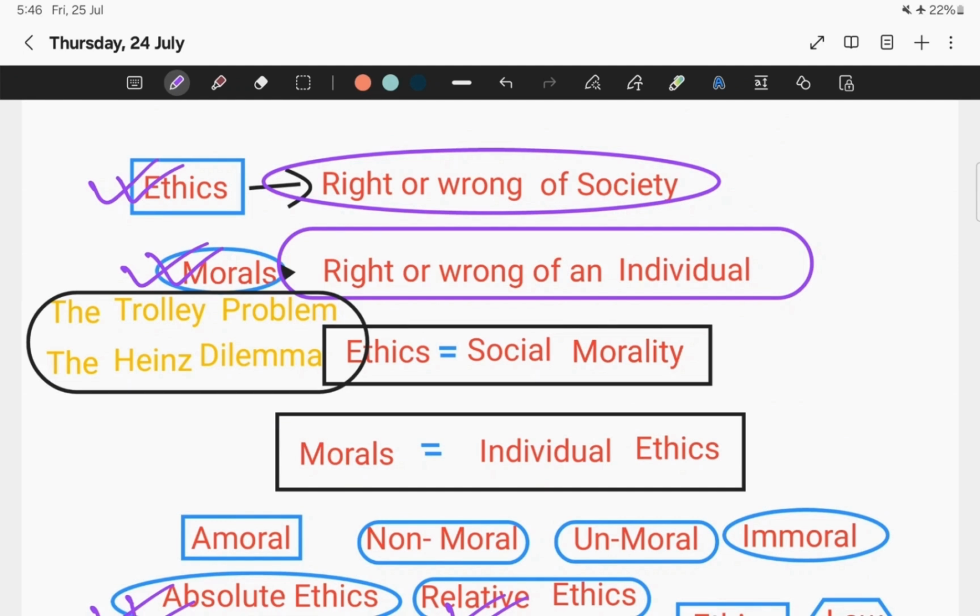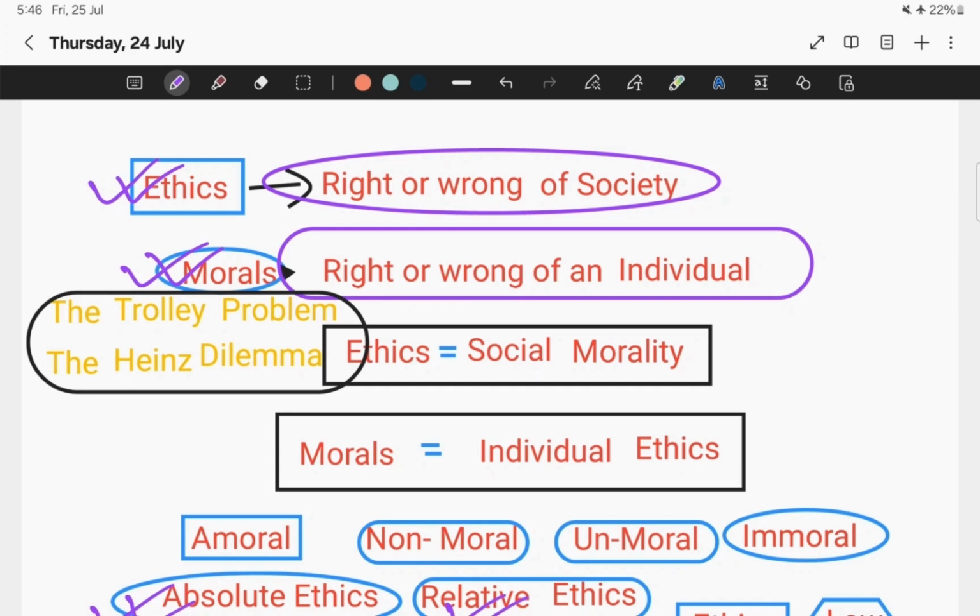But the word moral comes from the Latin word moralis, which means manners or character of an individual. So morals are the right or wrong from an individual's perspective. Ethics is right or wrong from society's perspective, and morals is right or wrong from an individual's perspective.